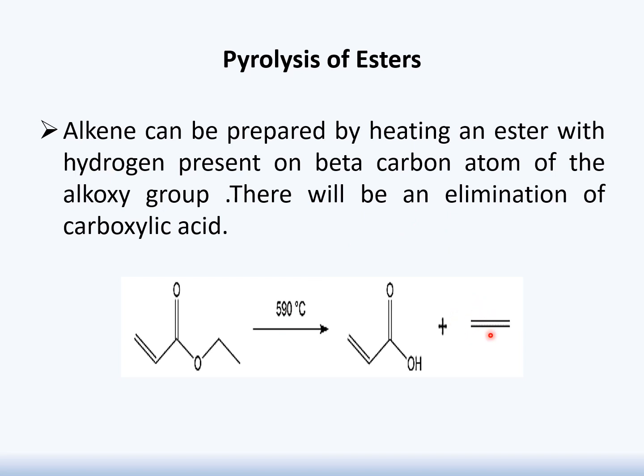In addition to this alkene, there will be an elimination of a carboxyl group. This means this reaction is not only a source of alkene, but it is also responsible for the production of the carboxyl group. Here you have to give a condition of 500 to 590 degrees centigrade. This high temperature is responsible for the thermal elimination, which we could also call pyrolytic elimination.